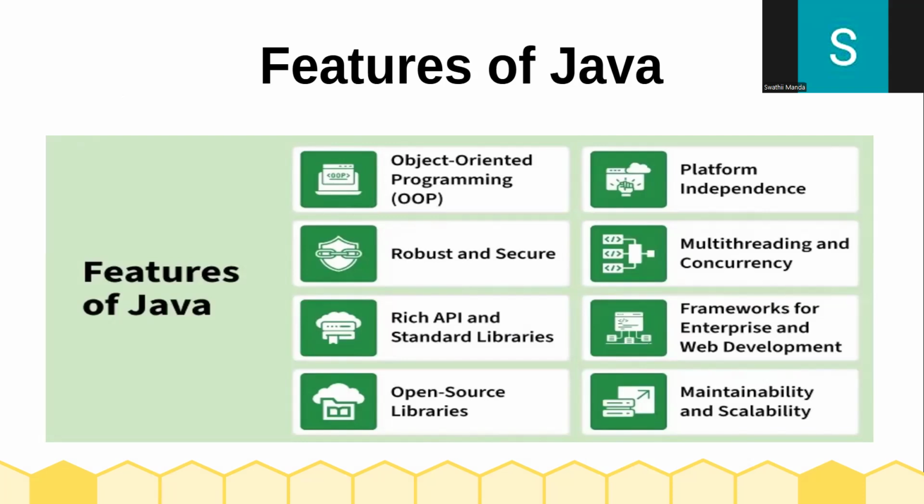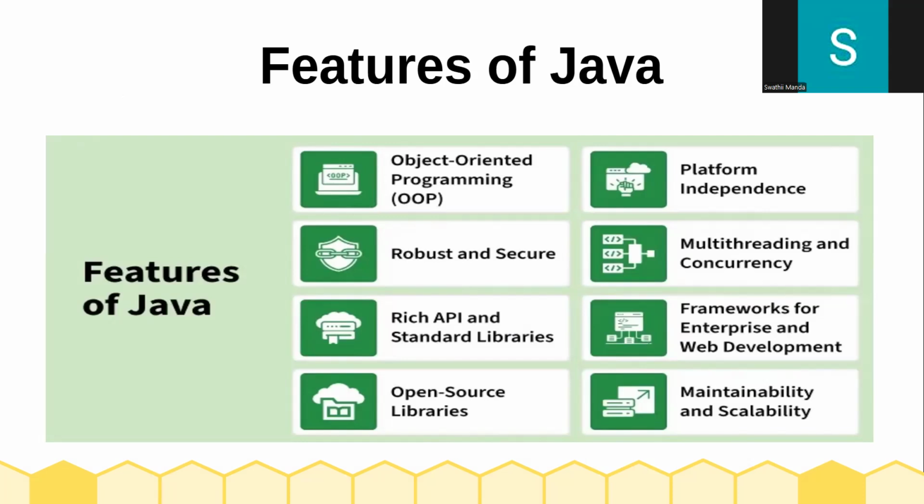Next one is platform independence. Platform independence is what I have explained: WORA, write once, run anywhere. Java code is compiled into bytecode. Bytecode runs on the JVM of any operating system like Windows, Linux, Mac OS.